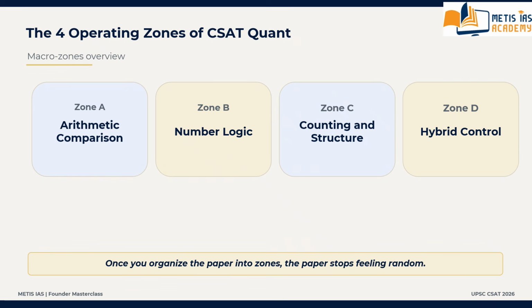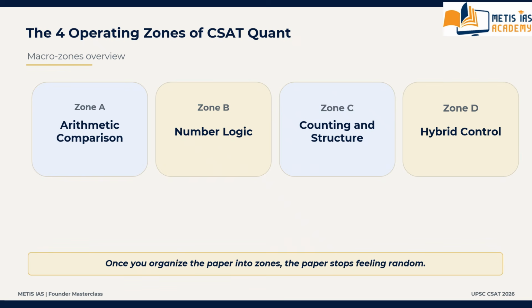UPSC Quant is not one random collection of chapters. Then what? It is a system of operating zones and recurring families. Now let us go family by family. We are moving to families. There are 12 quant families.